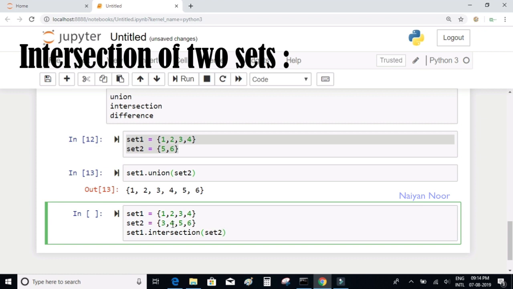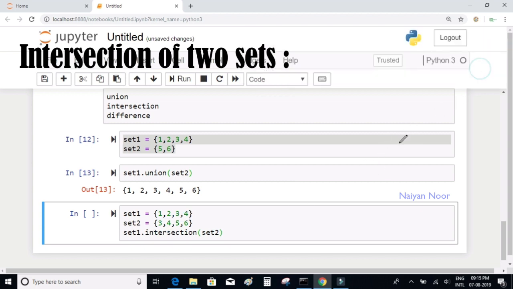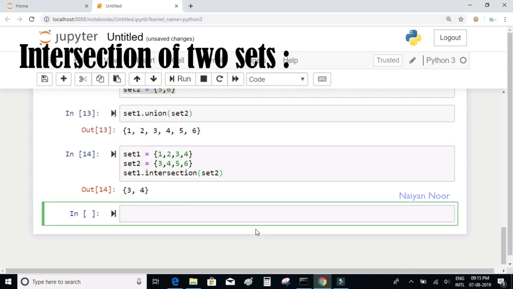So what do you think this line is going to return? If you remember what intersection is, it's basically the elements that are common between these two sets. So what are the elements that are common between these two sets? It's basically 3, 4. So these two are the elements that are common between the two sets, so that is what it's going to return. When I execute this, you will get a set which contains the elements that are common between the two sets.